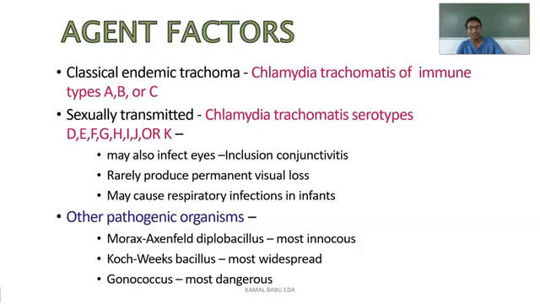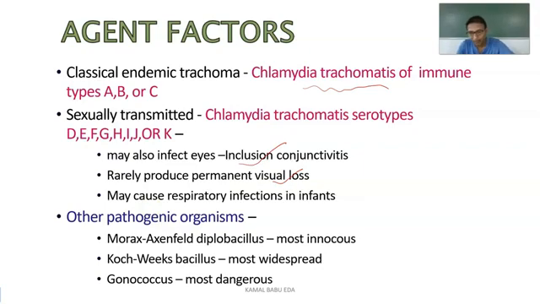Coming to the epidemiology of the disease, mainly there are two types: classical endemic trachoma and sexually transmitted trachoma. In classical endemic trachoma, Chlamydia trachomatis of immune types A, B and C are responsible. In sexually transmitted Chlamydia trachomatis, the serotypes are D, E, F, G, H, I, J or K. It may also infect the eyes, causing conjunctivitis, rarely produces permanent visual loss, and may cause respiratory infections in infants.